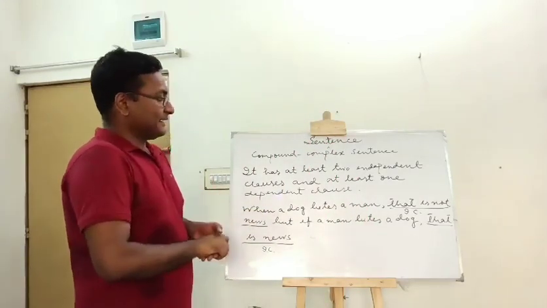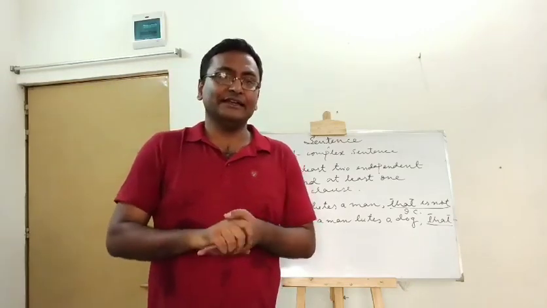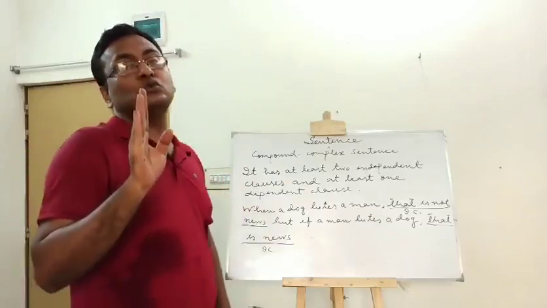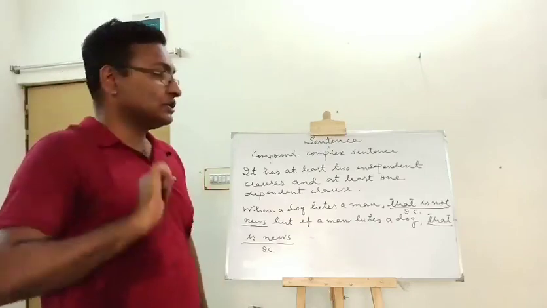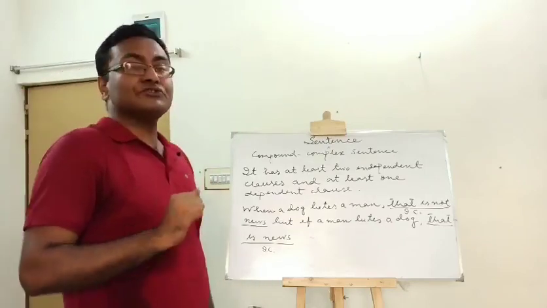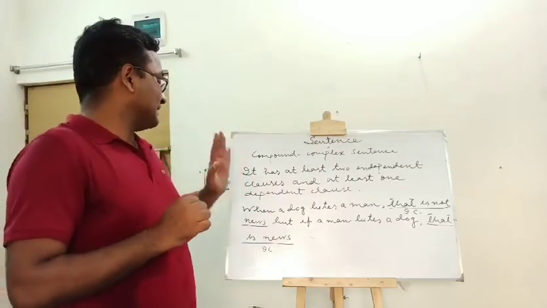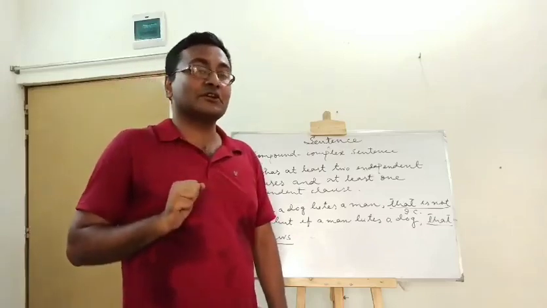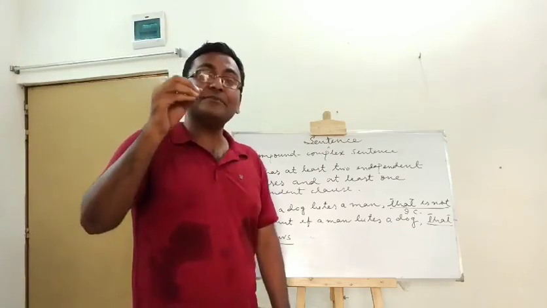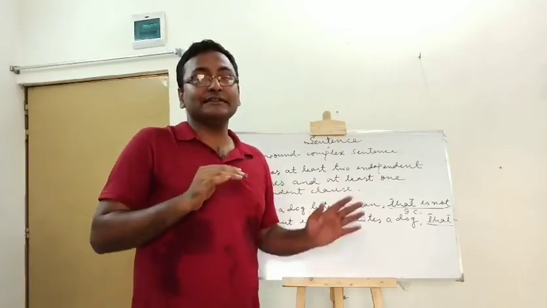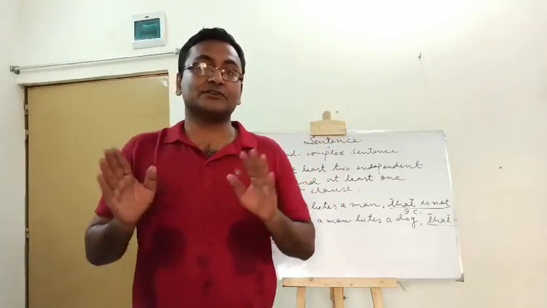When a dog bites a man, that is not news, but if a man bites a dog, that is news. In this sentence, we see there are two independent or principal clauses. The first independent clause is "that is not news", and the second independent clause is "that is news". And here there are two subordinate clauses: "when a dog bites a man" and "if a man bites a dog". So in this compound complex sentence we see there are two principal clauses and two subordinate clauses.